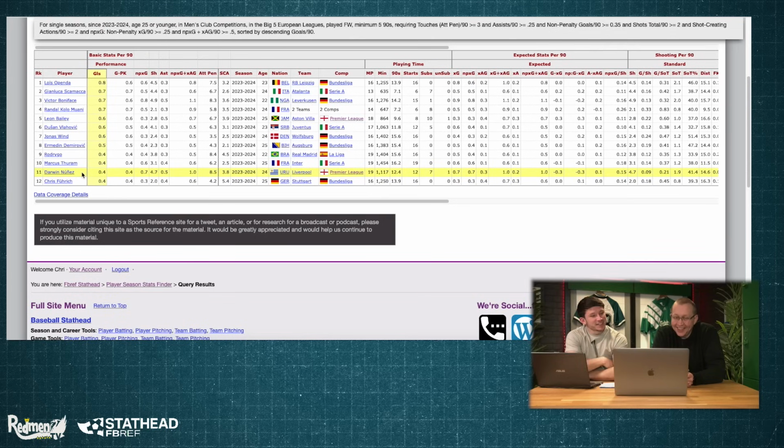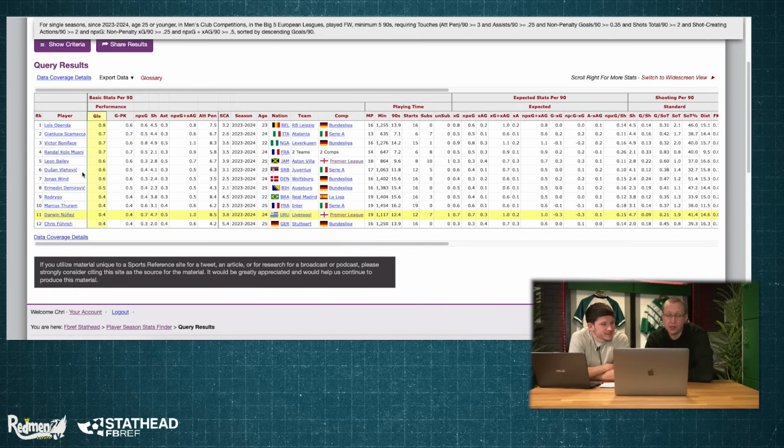Yeah, one name definitely sticks out, and it's Darwin Núñez, isn't it? That doesn't surprise me though, it really doesn't. I think he's always been that kind of player, that explosive numbers player, end product merchant. Even though his product sometimes looks a bit messy, he's just a natural menace, isn't he? Yeah, he is. So we open this up then to